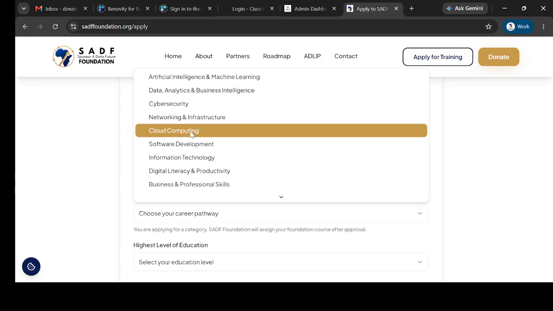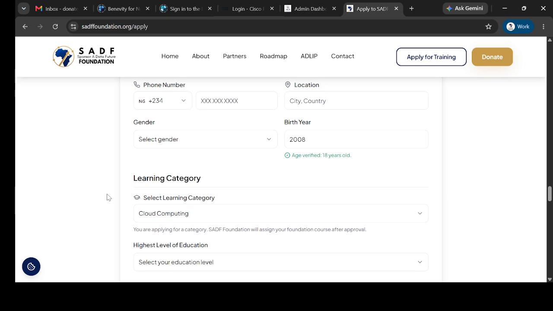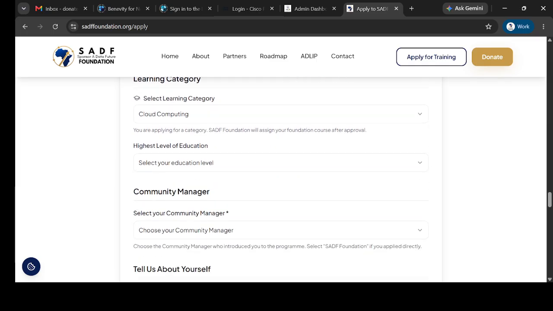You have to choose one. Please don't randomly choose anything. Please choose the category that suits your niche. Please ensure that it suits your niche.